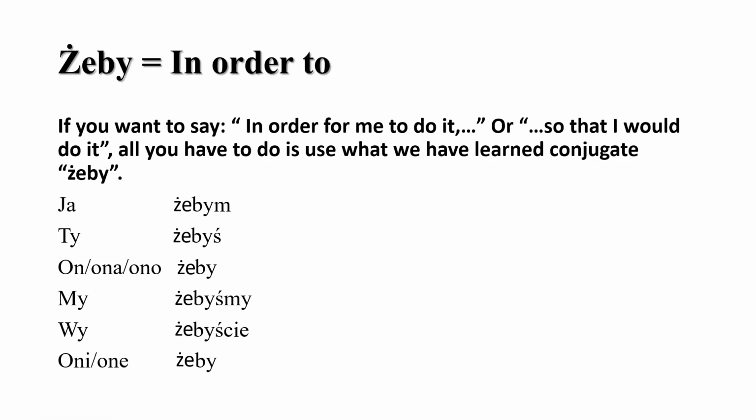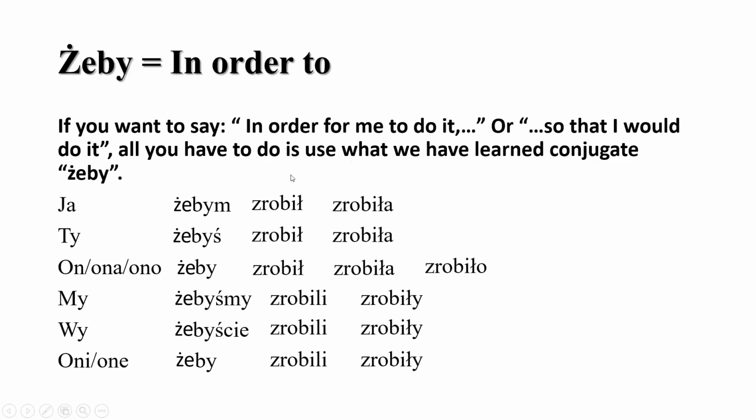So ja żebym, so in order for me to do it, with the verb zrobił: ja żebym zrobił, zrobiła; ty żebyś zrobił, zrobiła, so in order for you to do it. In order for him, her, or something to do, here żebyśmy, żebyście, żeby, the same: zrobili, zrobiły.